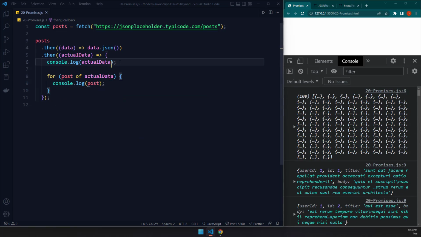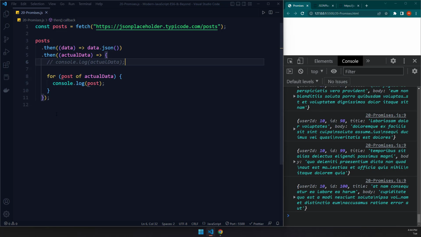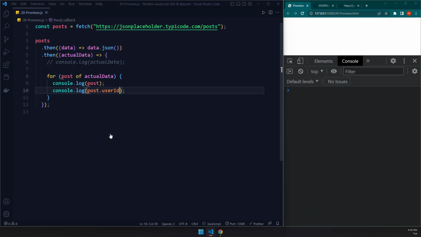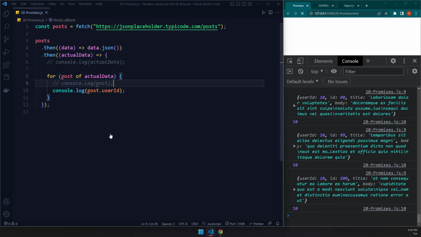From here, I'm going to comment this one out so we don't see that anymore. We can grab the userId from the post. As soon as you do the dot notation, we don't see the actual keys in here, but we can just write userId. And when I save it, it is going to give us all the user IDs.